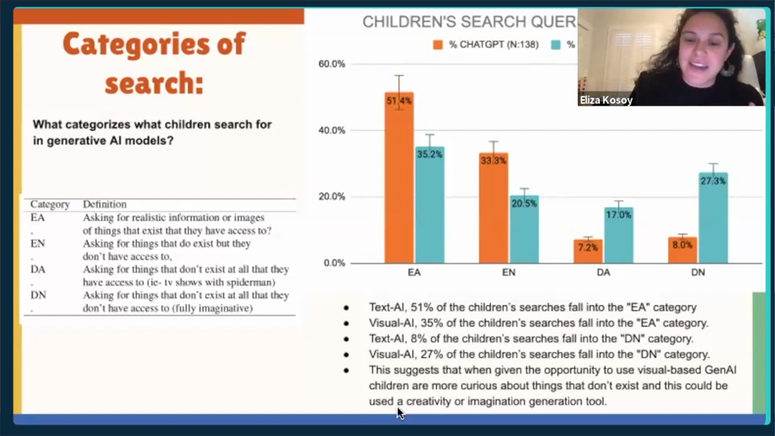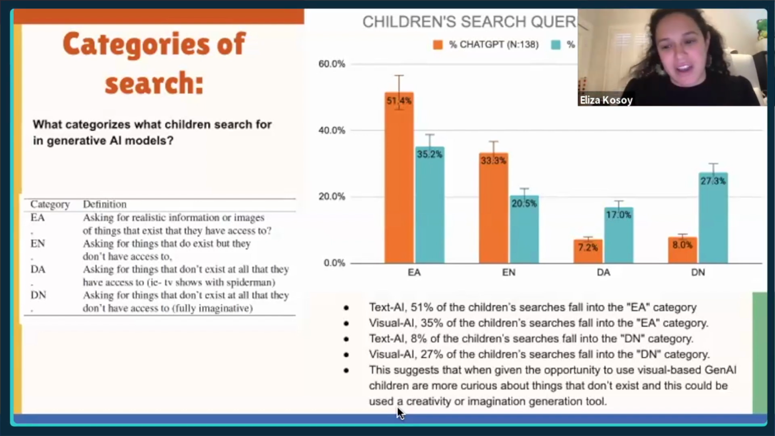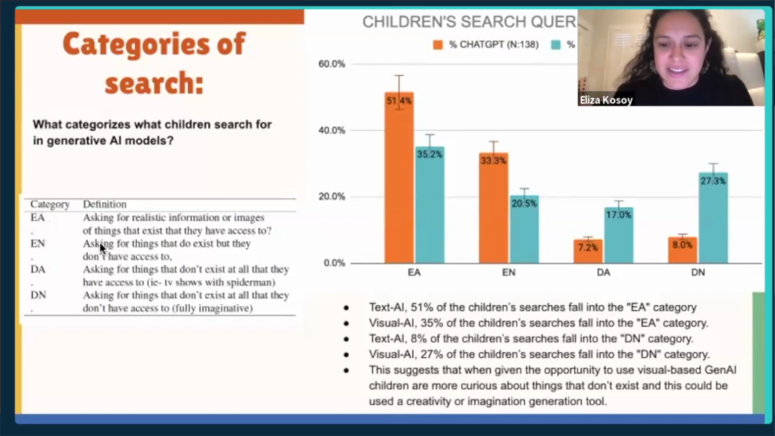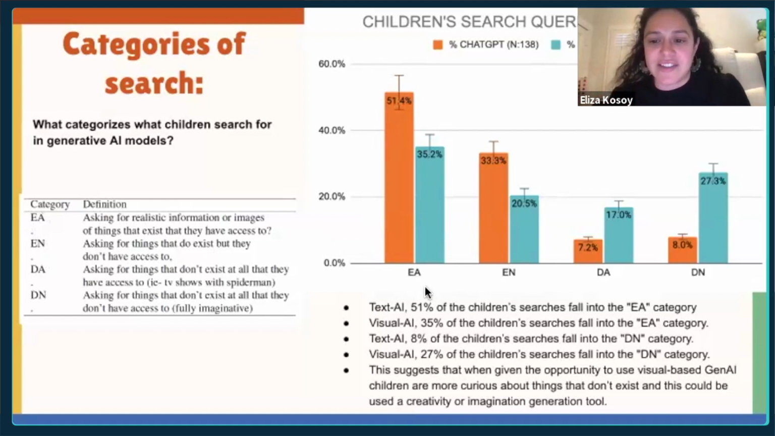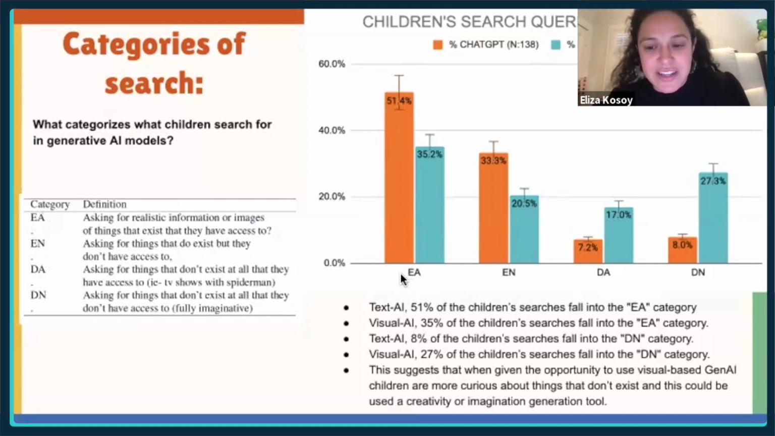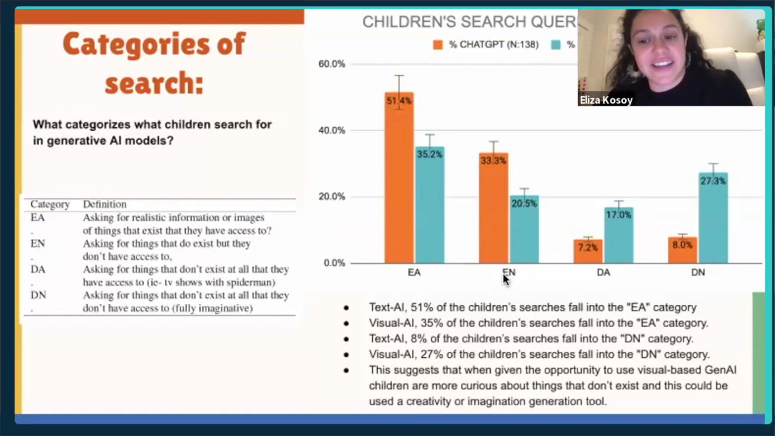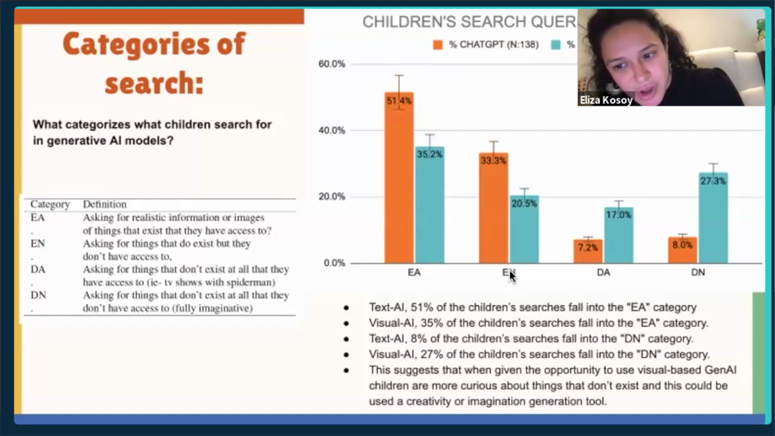And are they searching for something that they have access to or they don't have access to? So the E stands for exists. And then the second letter is access or no access. So this first category is they're searching for something that exists in the world and that they have access to. That's EA. The second category is exists, but they don't have access to, so no access.